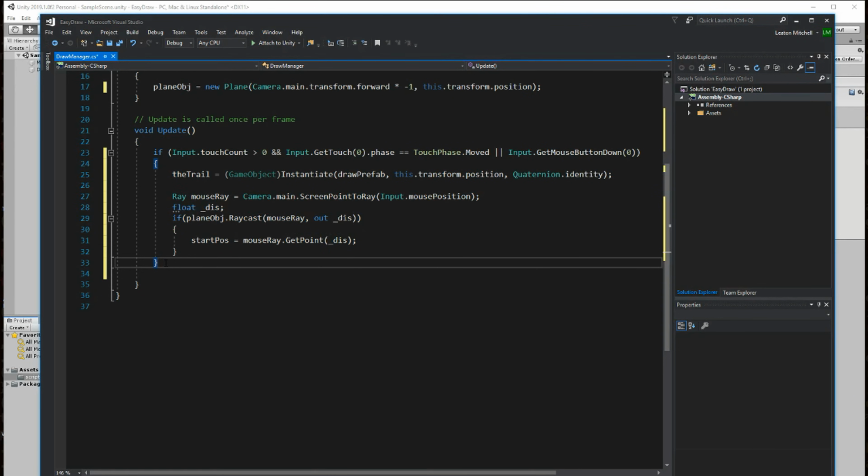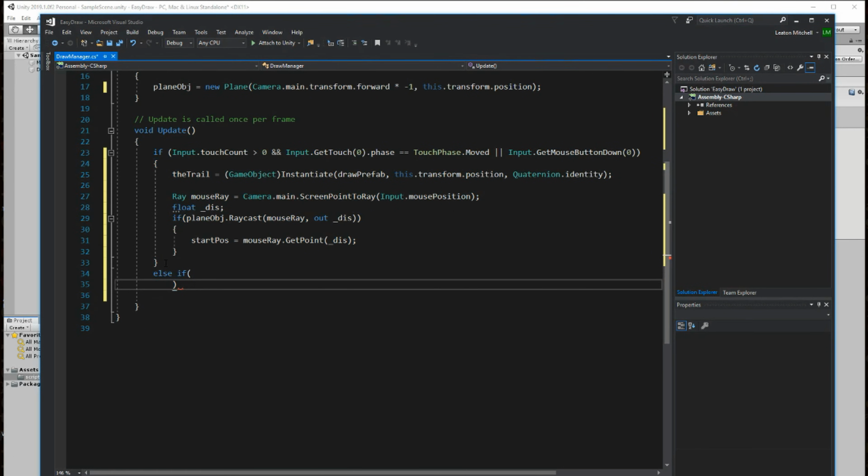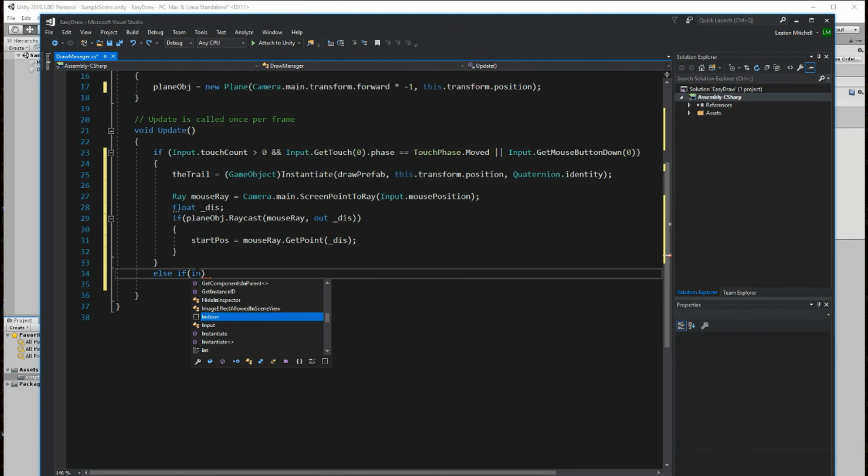Next we need an else if. We're almost done. So now if the input dot touch count is more than 0, again, so we know that it's more than 0. Actually, you know what?